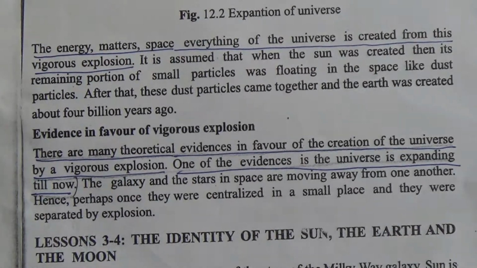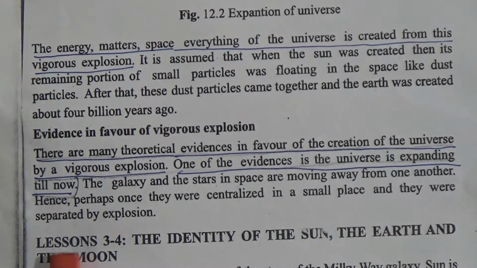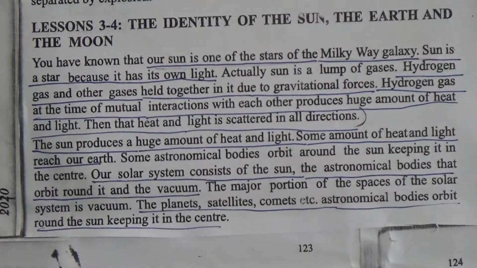So it was thought that if the small things, the galaxies and stars, are concentrated in one place, they will again be separated and go far from each other by an explosion. Lesson number 3 and 4: the identity of the sun, the earth and the moon.